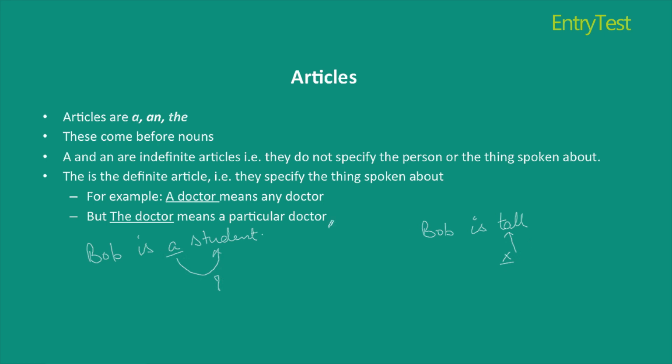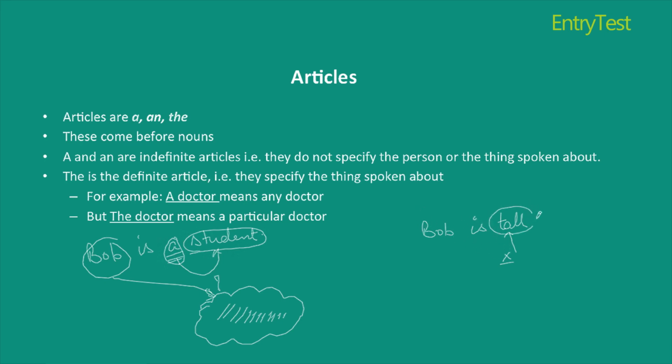The reason is that student is being used as a noun, as a collective noun, as a common noun here, which justifies a community. It is the name of a community or a group. And I want to say that Bob belongs to this community of the group. Thus, he's one person who also is a student. So I write he is a student.